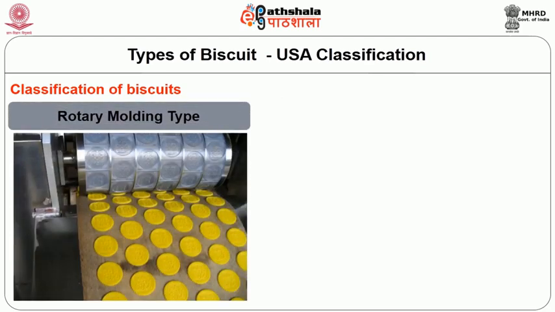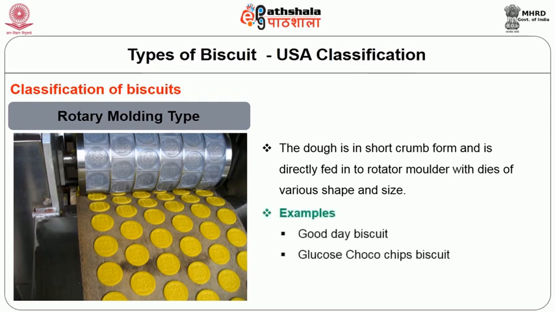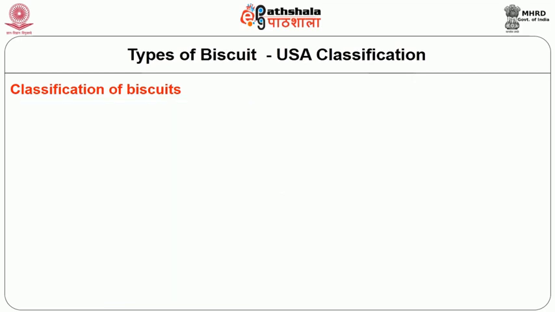Another one is the rotary molding type. The dough is in short crumb form and is directly fed into a rotary molder with dies of various shapes and sizes. Good Day, Glucose, Choco Chip biscuits are examples of rotary molded biscuits.